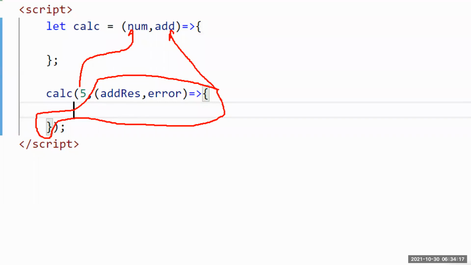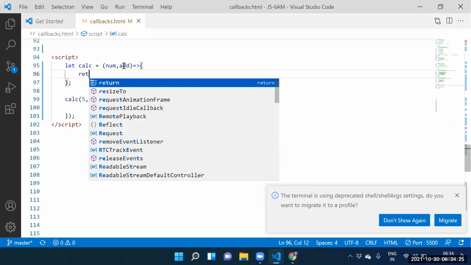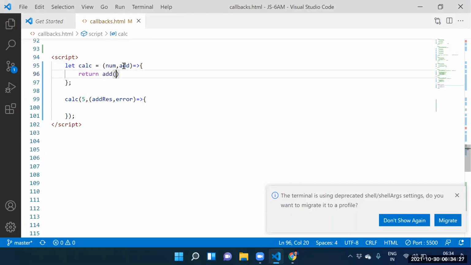Sandeep, execute this function. How to execute that function? Sir, Add of. Return Add of now. Yes, sir. But Sandeep, to execute this function, how many parameters do we need to supply? Two parameters. To execute that function, we need to supply 2 parameters.